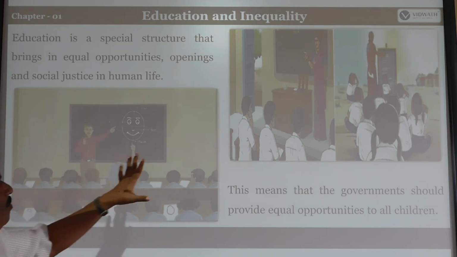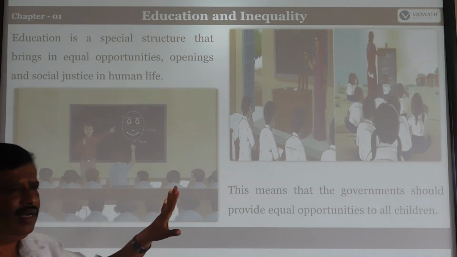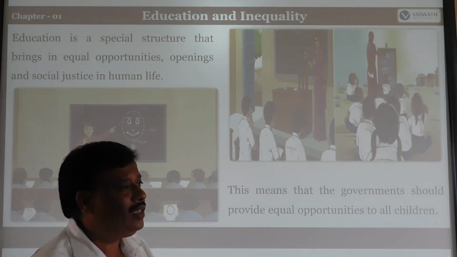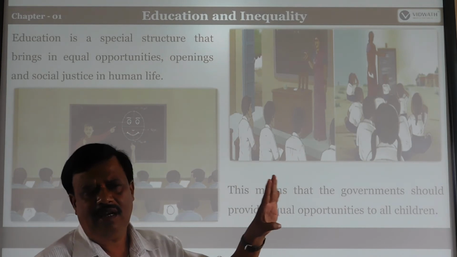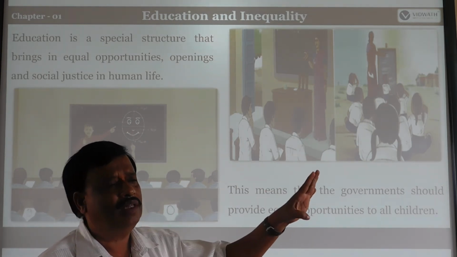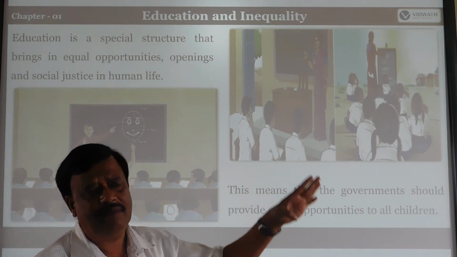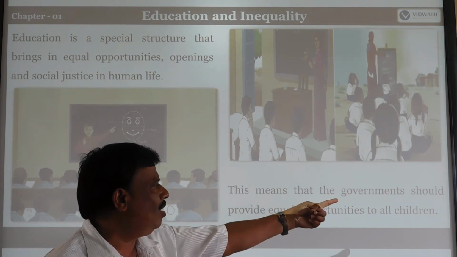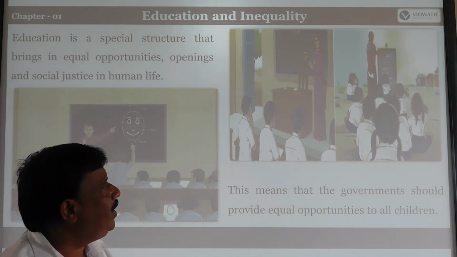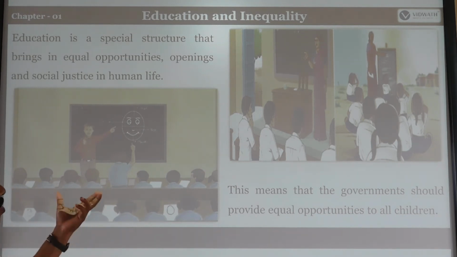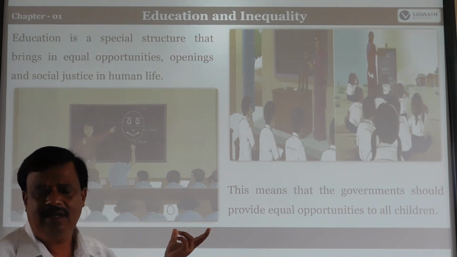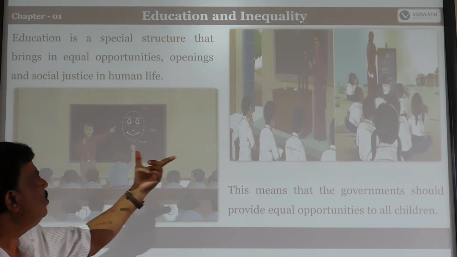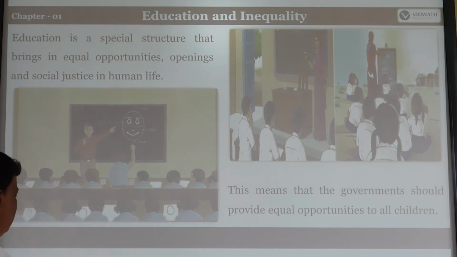So, such facilities are very important. When these facilities are not available to people in society, it is called educationally unequal. The education which is only available for the rich and not to others, and the caste-superior people are able to get it, others do not get it. So this means that the government should provide equal opportunity to all children. Nowadays, our government has taken some measures to eradicate such problems. Free and compulsory education also. So the students are ready to learn, everybody.